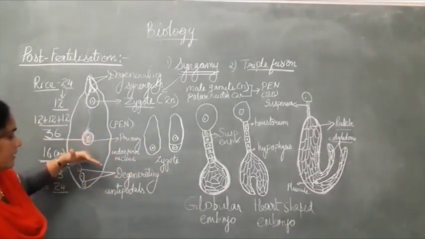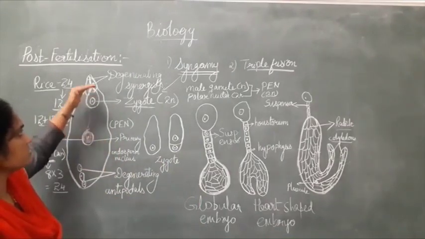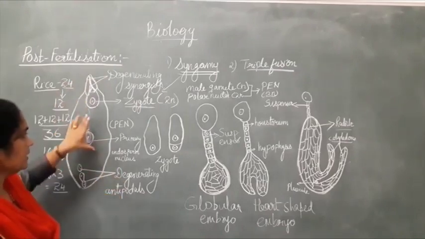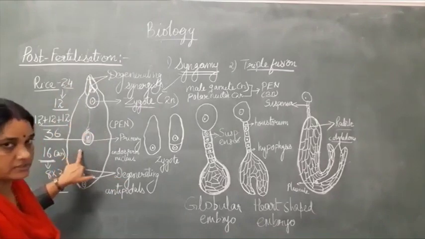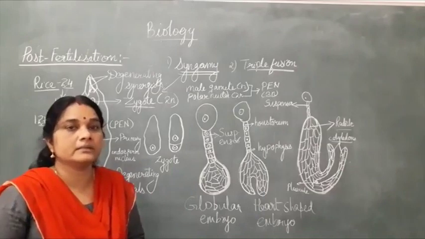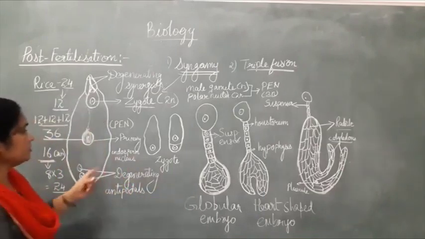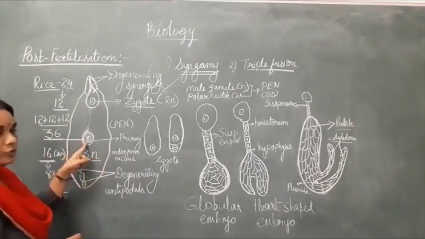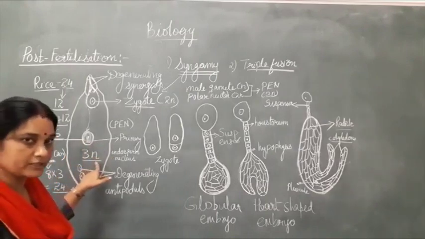Now what happened? I told you in this one picture, after the fertilization, the synergids degenerate and the antipodals degenerate. Then what happened here? That is the primary endosperm nucleus. The primary endosperm nucleus will undergo rapid mitotic division. And what is the ploidy of the primary endosperm nucleus? It is triploid, 3N. That is 2 polar nuclei plus male gamete. So please remember, it is triploid in nature.